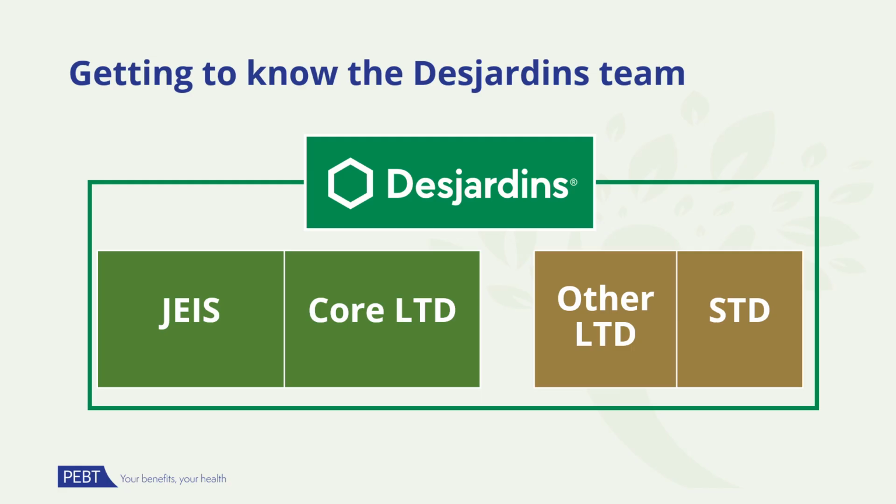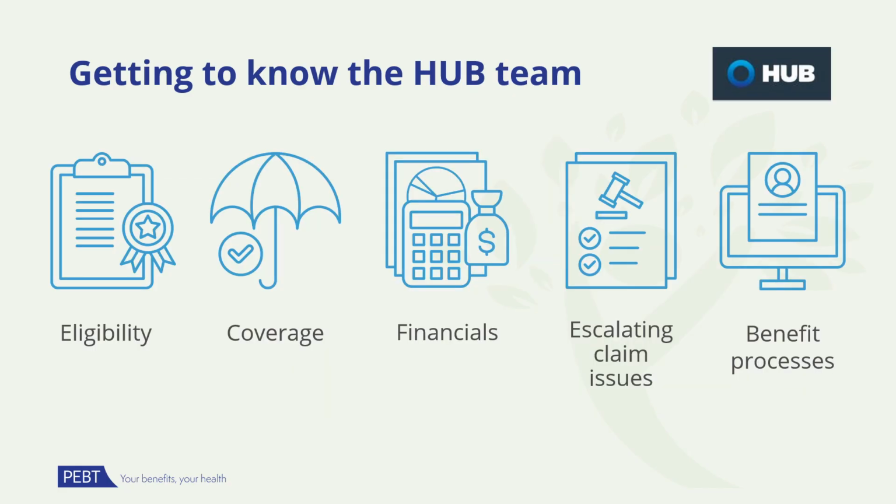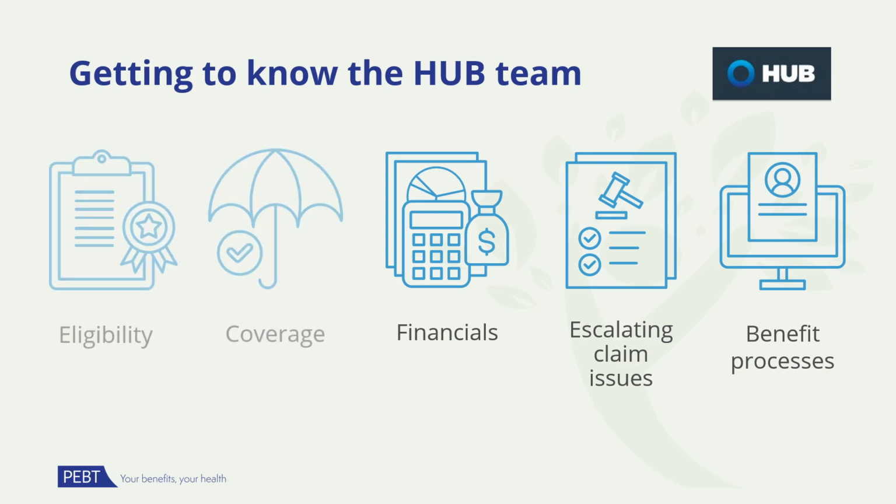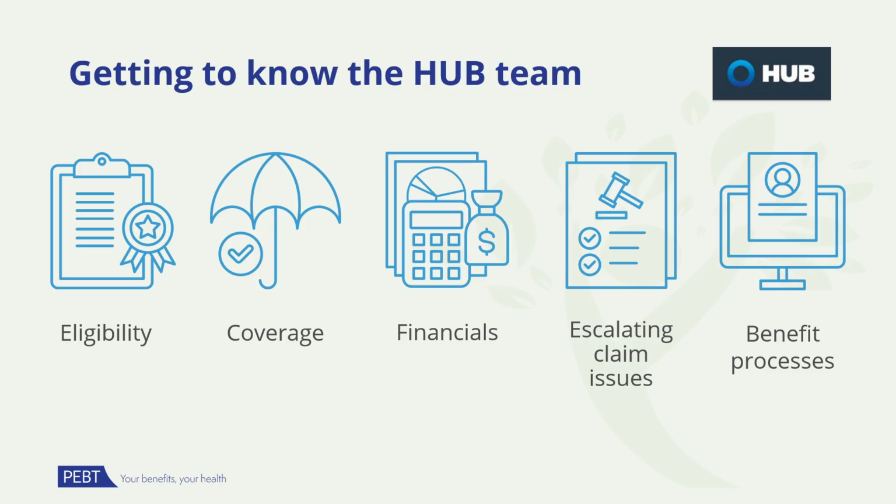HUB provides consulting and advisory services to districts participating in the PEBT. They can assist you with questions related to eligibility, coverage, and financial information. HUB provides financial management support and presents the annual renewal for your benefit plans. They are also your first contact for plan design costings during bargaining. You can also ask them about escalating claims issues and benefit processes. Ask your manager for your HUB consulting team's contact information. If they don't have this information, contact us at the PEBT office by email and we can get this information to you.